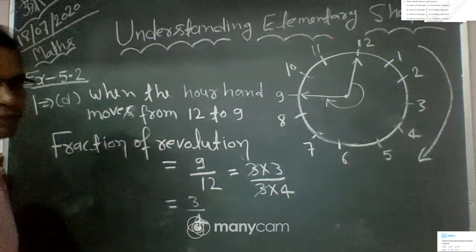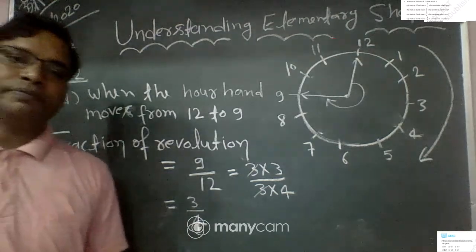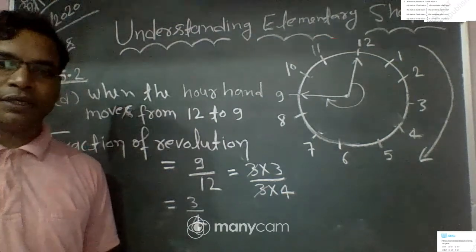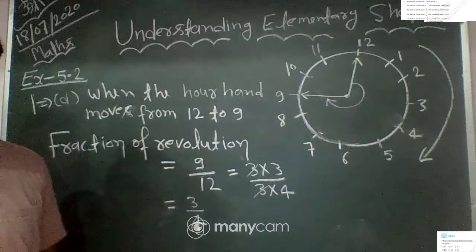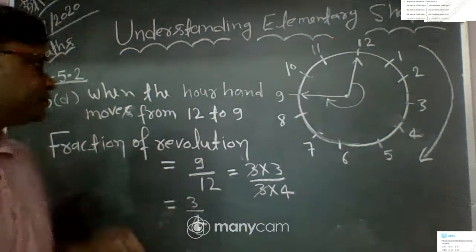This is a 3 by 4. This is a fraction of a revolution. We turn from 12 to 9. Clear? Let's see the next part, D part of this question.